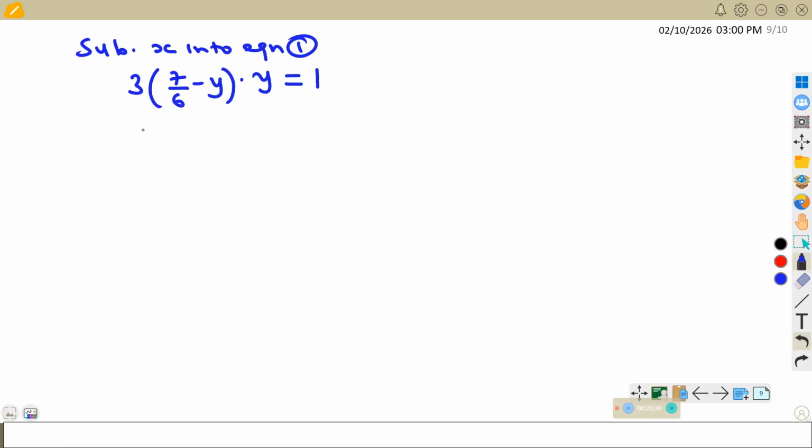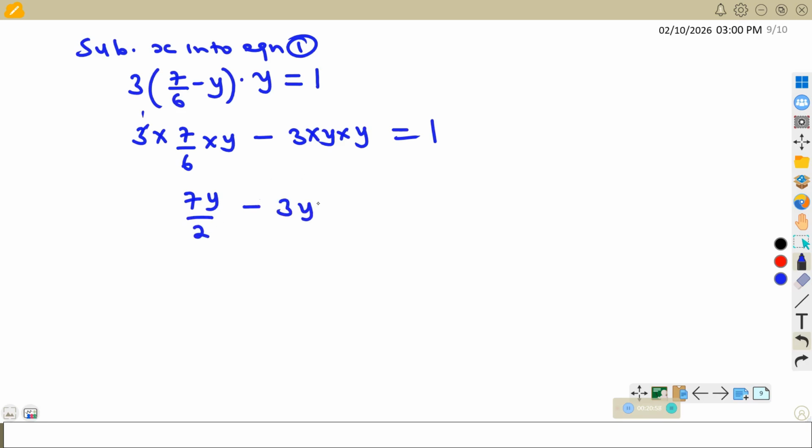So try to simplify this. Open bracket, 3 times 7 over 6, multiplying by y, which is outside, then minus 3 times y, also multiplied by this y, equal to 1. So by 3 is 1, by 3 is 2. So we get 7y over 2 minus 3y squared, which is equal to 1.